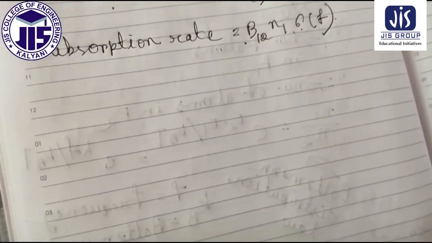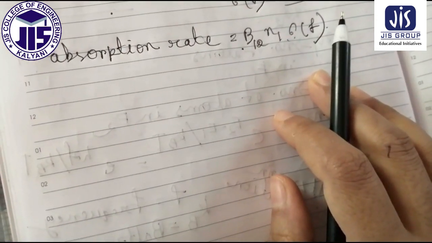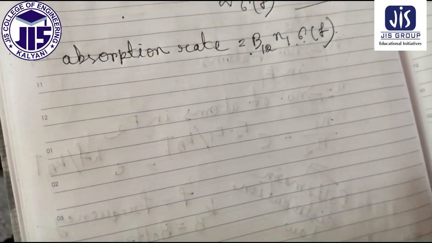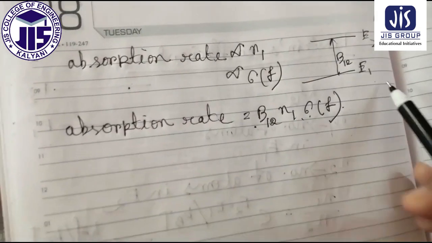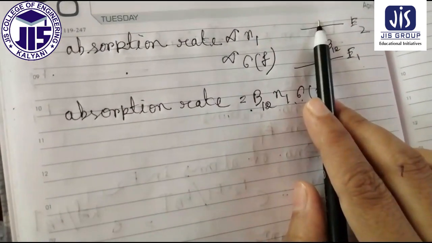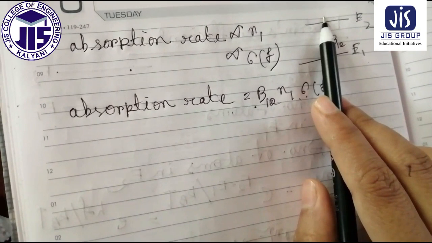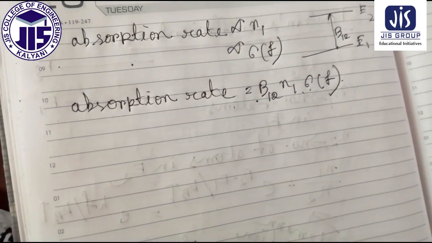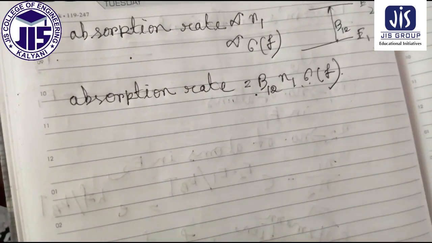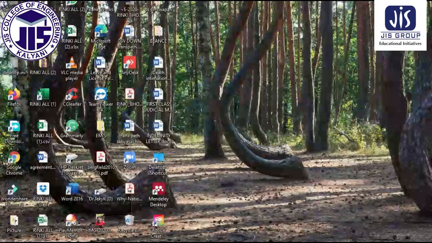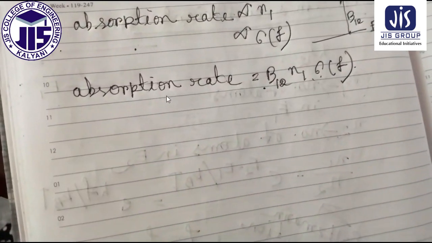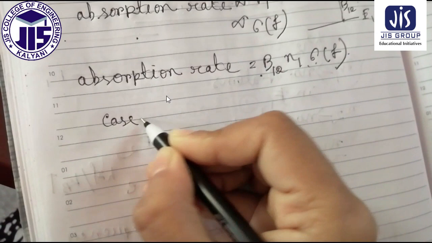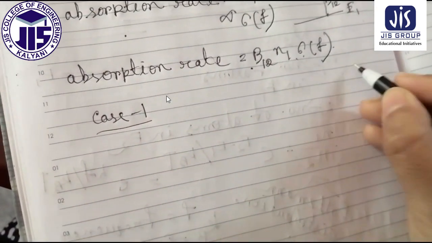Now, what about the spontaneous emission rate? If the atoms are now in the E2 energy level, they will try to jump to E1. This transition can occur in two ways. First is spontaneous emission, case 1, and this is case 2, stimulated emission.